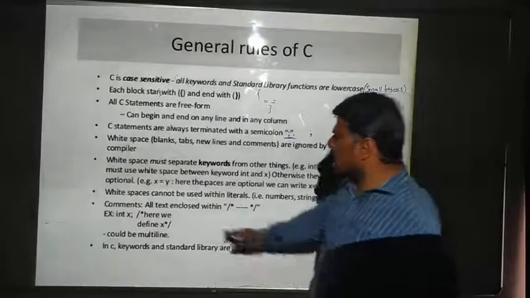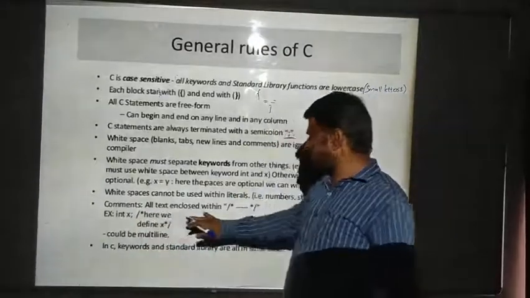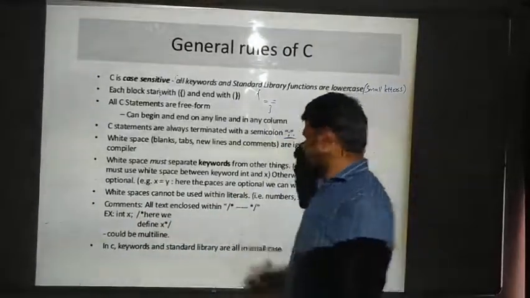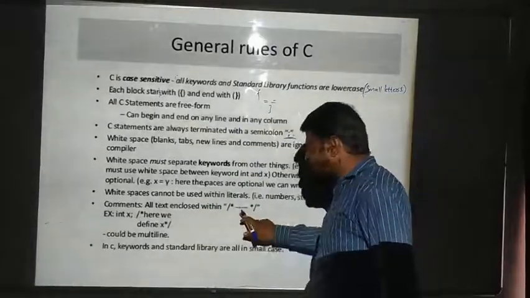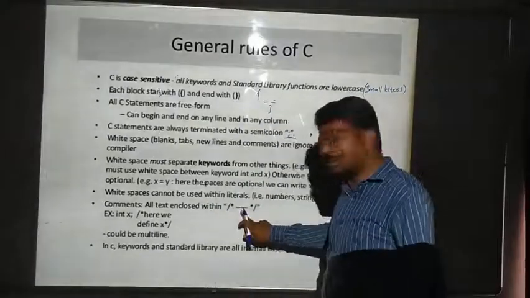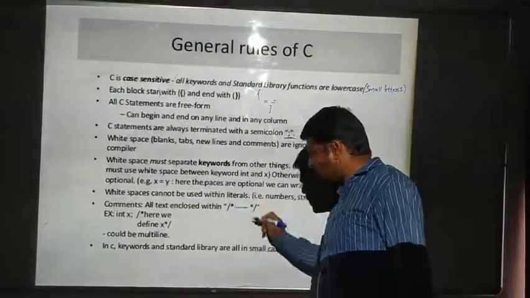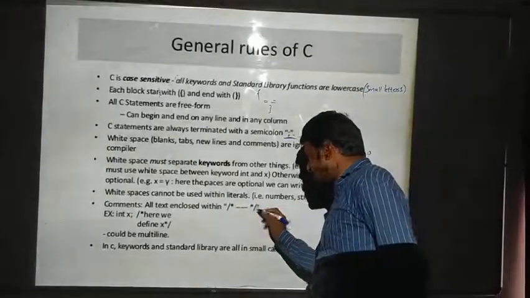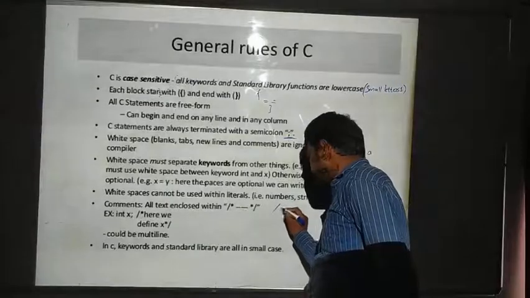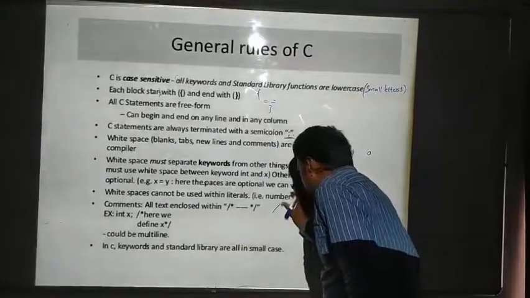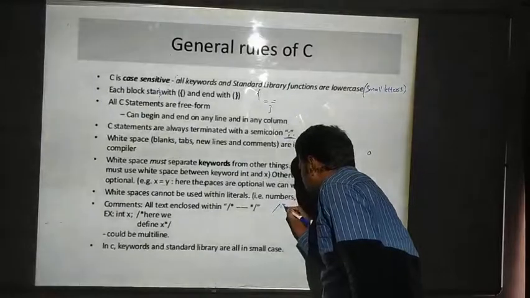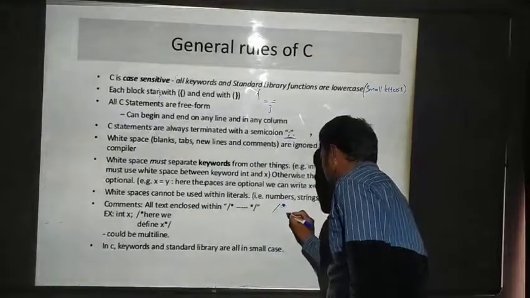Next is comments. All text enclosed within slash and star, whatever matter you want to write, you can type here. At the end of the comment section, you have to give a star symbol and slash. It will be like this.